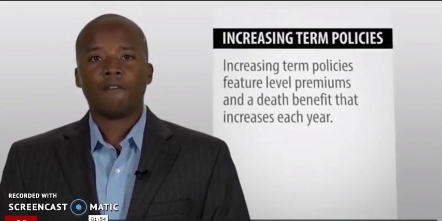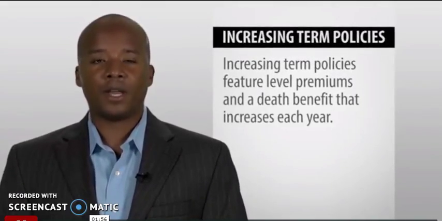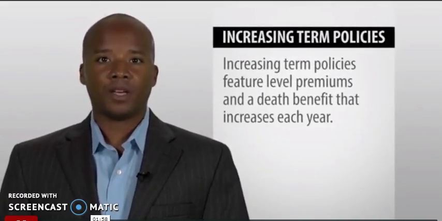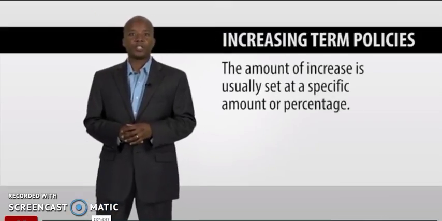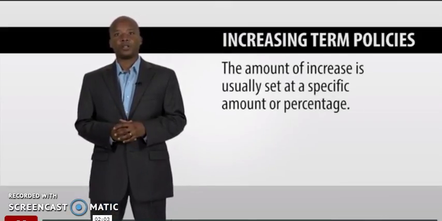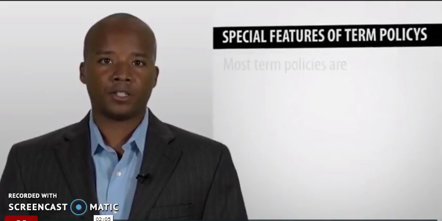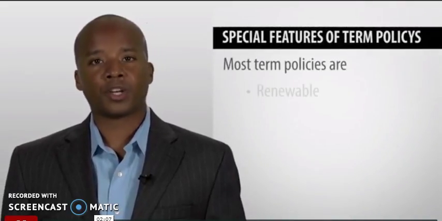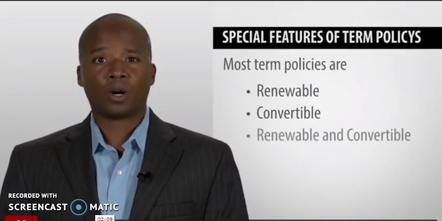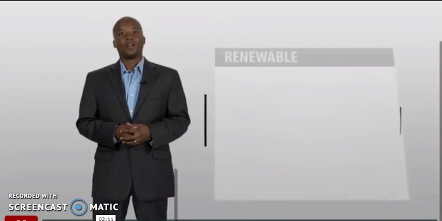Increasing term policies feature level premiums and a death benefit that increases each year. The amount of increase is usually set at a specific amount or percentage. Special features of term policies. Most term policies are renewable, convertible, or renewable and convertible.